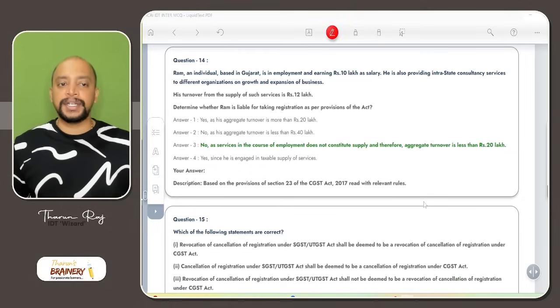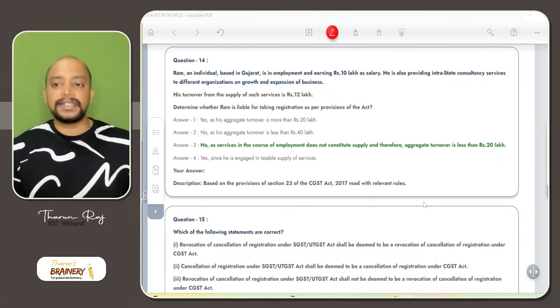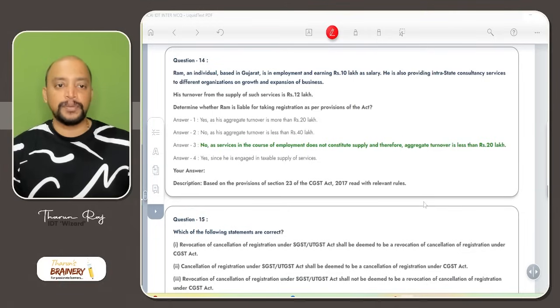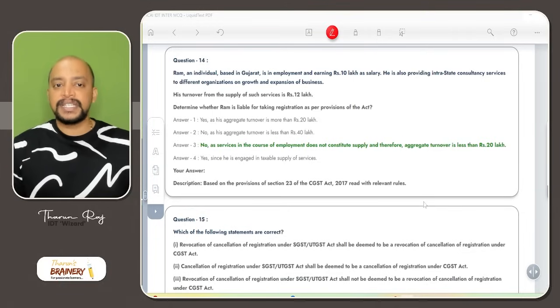Then question number 14. Ram, an individual based in Gujarat, is in employment and earning rupees 10 lakhs as salary. He is also providing intrastate consultancy services to different organizations on growth and expansion of business. So basically he is in employment and is earning 10 lakhs as salary. Now his turnover from supply of such service is 12 lakhs.